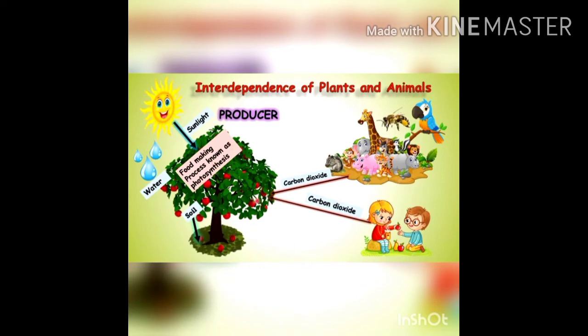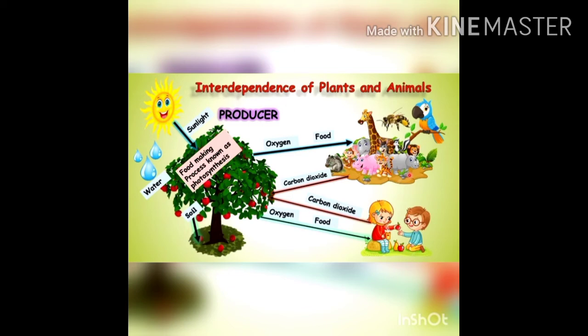Students, as I have already mentioned in the starting of the video, when we talk about animals, we are referring to both humans and animals in science. Now we will discuss how animals are dependent on plants.